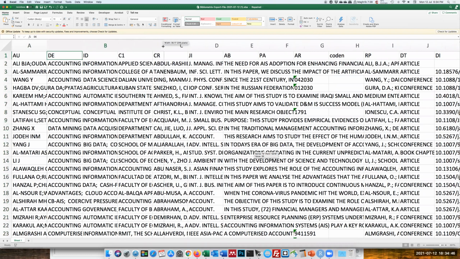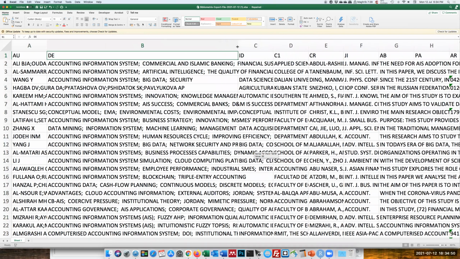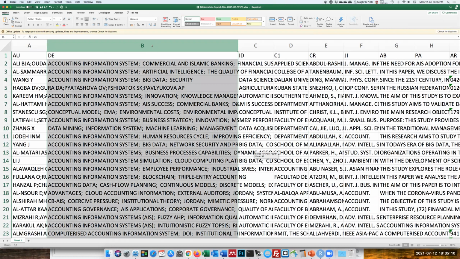The issue that we found earlier is that the terms accounting information system, accounting information systems and AIS have been presented differently. So we need to standardize them. We just highlight this column and use the find and replace feature in Excel.